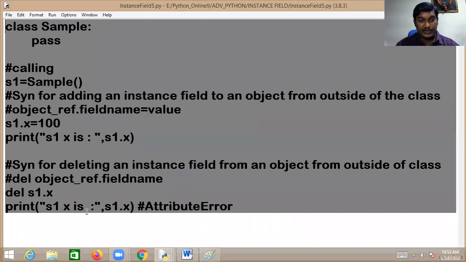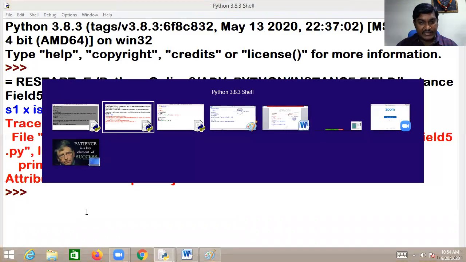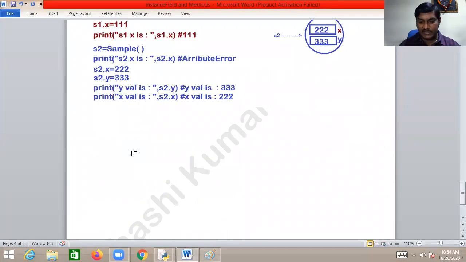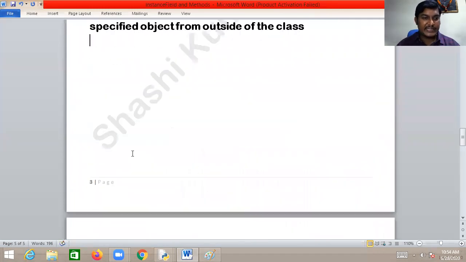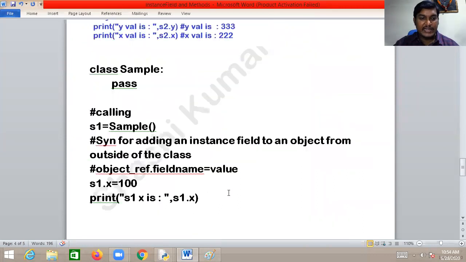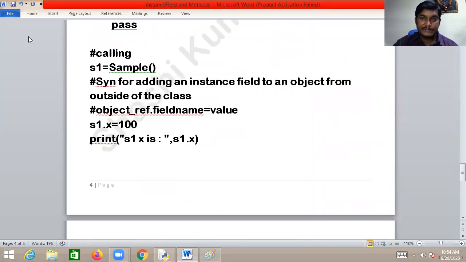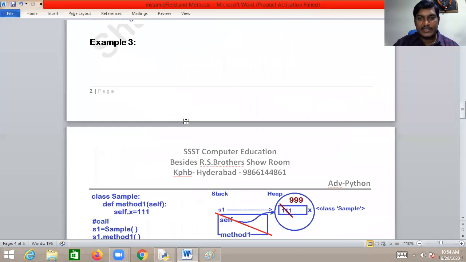I want to put this in your document because I have given the syntax and all that. So this is adding and removing the instance field from an object.